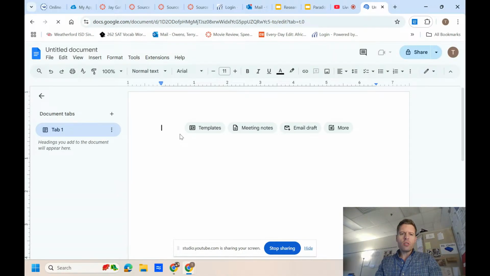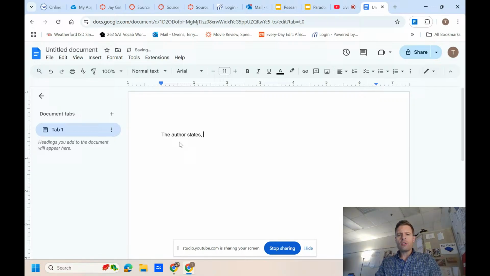One of the things you need to understand, and I want to give an example, is that oftentimes we will use transitional phrases like "the author states," open quote, and then we'll give our quote, and then we'll do period, close quote. Okay. You no longer have to do that whenever you embed an in-text citation.